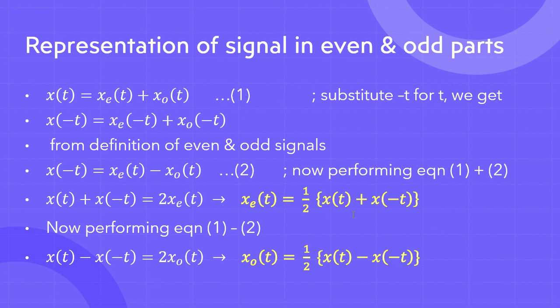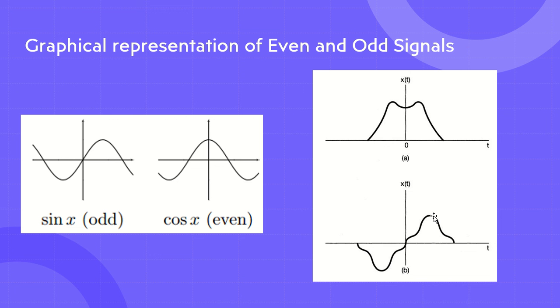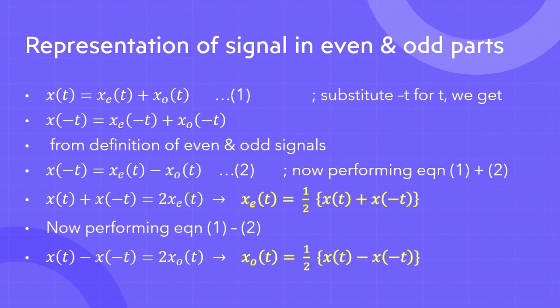But for odd signal, if I keep this plus over here, can you tell me what will happen if I keep this plus as it is for odd signal? The x of t plus x of minus t will be 0, right? Because the values are contradictory. They are opposing each other. See, x of t and x of minus t will cancel each other out for odd signal. For even signal, it will be doubled, right? So now we want to find the value of odd signal.